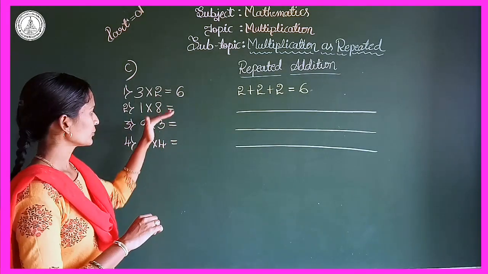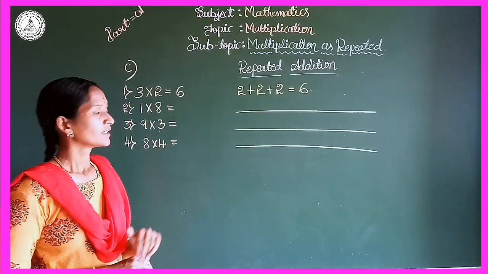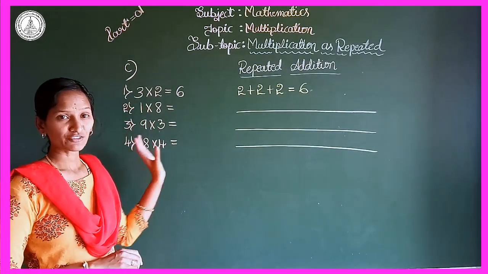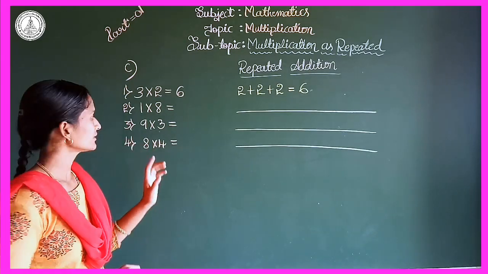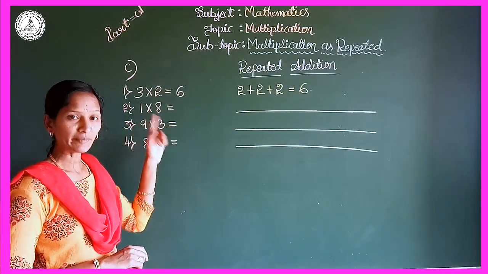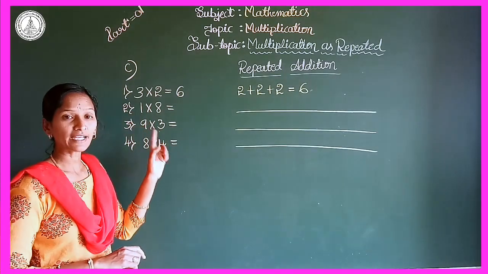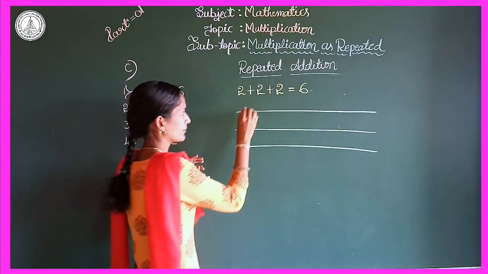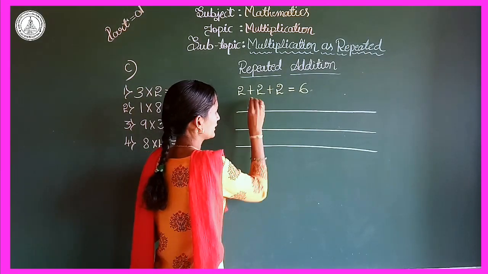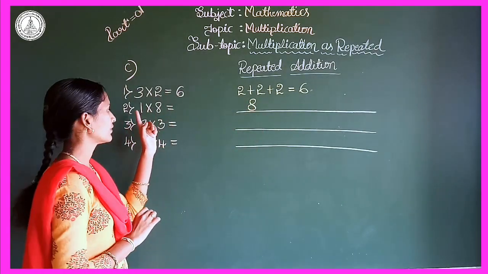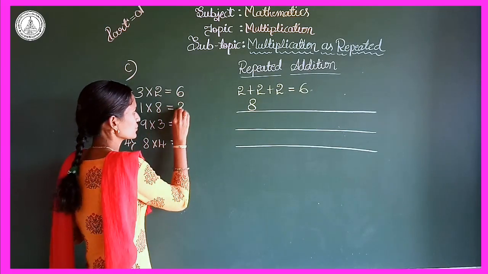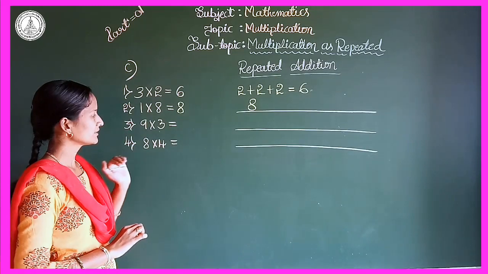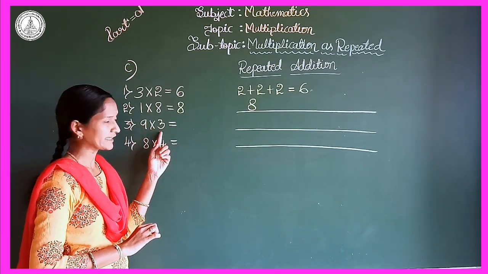So like that you have to solve the remaining problems. The next one, 1 into 8, they gave the multiplication fact here. It means 1 into 8. It means you have to take the number 8 only one time. So I am writing only one 8 here. 1 into 8 is equals to 8. Right? So come to the third one. That is 9 into 3.